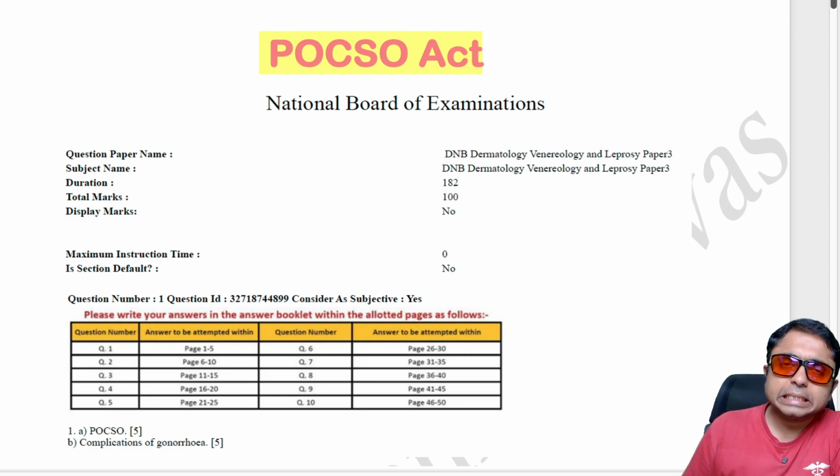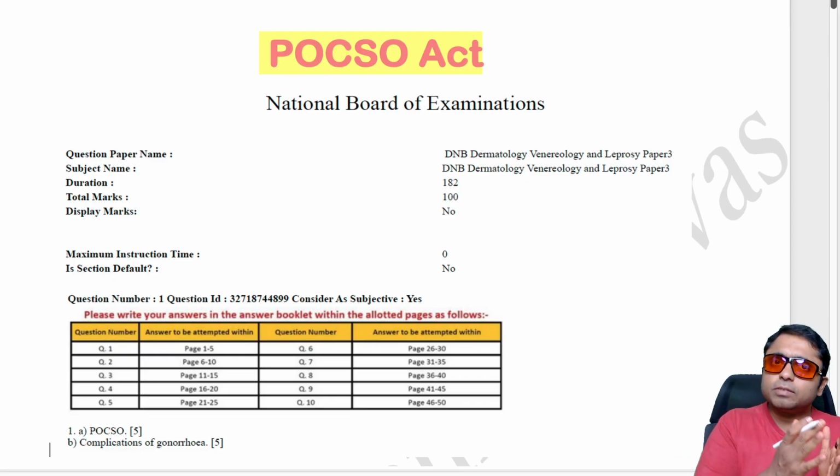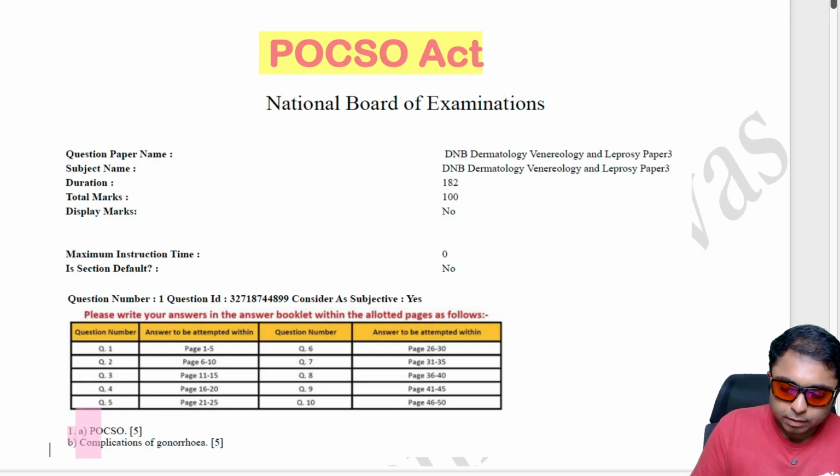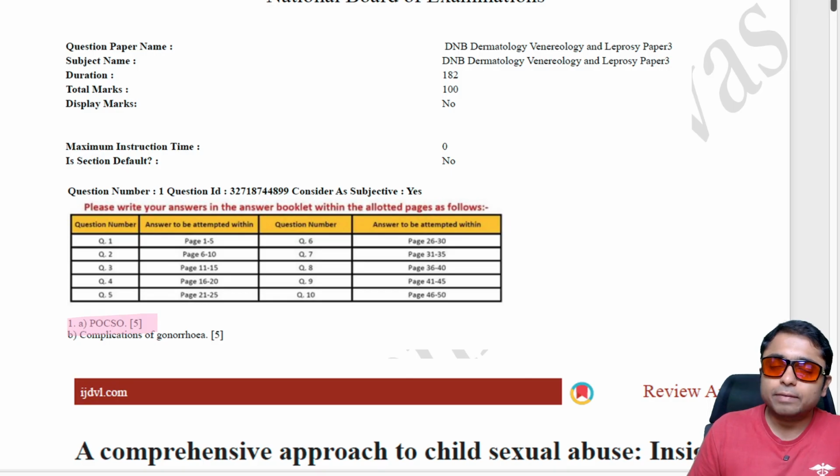POCSO Act is a theory question asked in paper 3 of the December 2025 DNB examination. Recently, in social media, you might have heard of very high-profile court cases, and also in some movies. It is a very important topic which you should have an idea about. Even in practice, you might see children with manifestations of likely sexual abuse. That is the reason why I am going to discuss this.